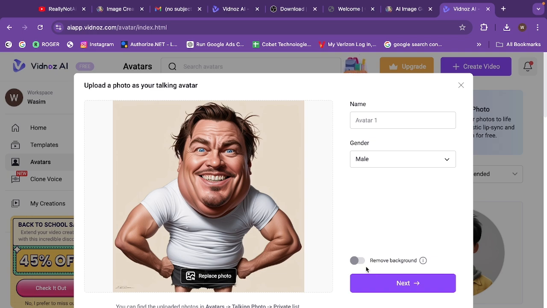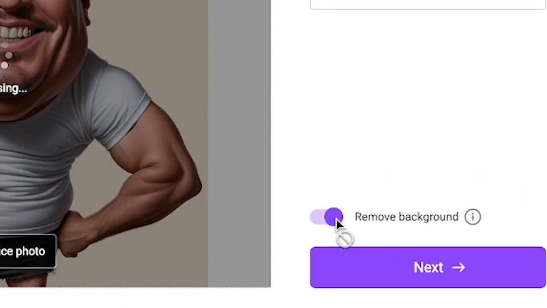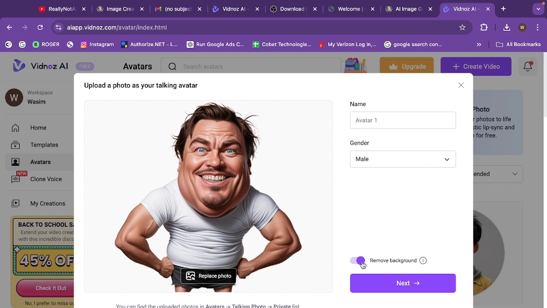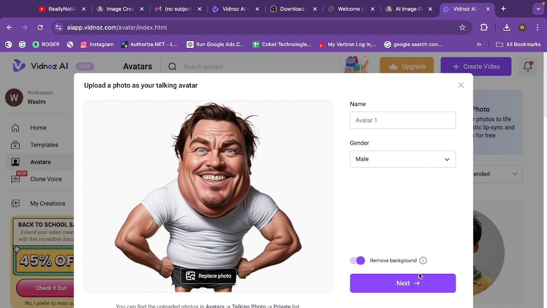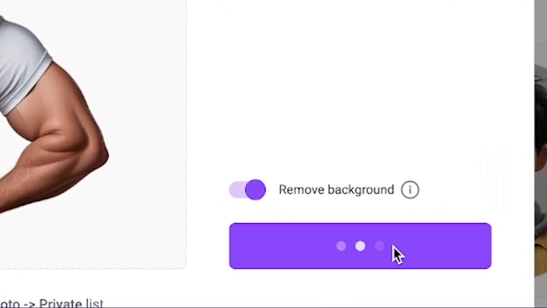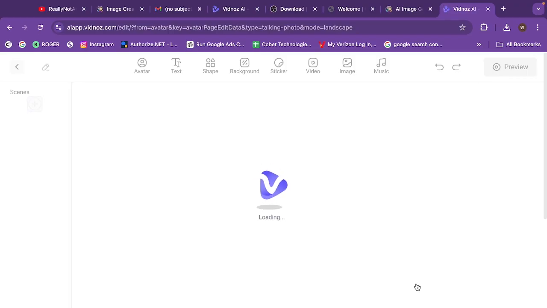So now, if we want to remove the background, all we have to do is click on remove background. Now you can see that our background has been removed successfully. After that, we have to select male or female. So absolutely we are going to select male. After that, we have to click on next. And as you can see, the picture is loading. It will take a few seconds. So just bear with me.